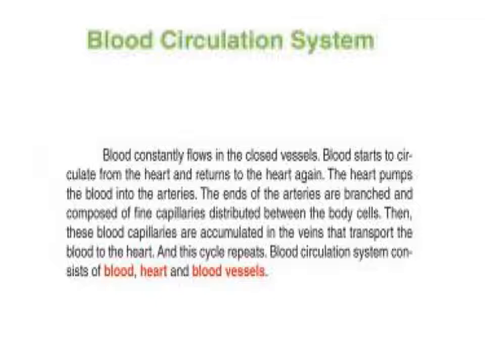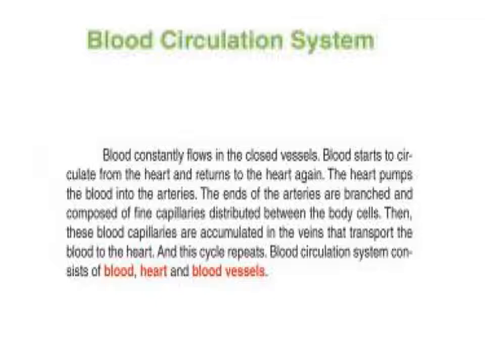The arteries transport the blood to the veins by the blood capillaries. Then the veins transport the blood from all body cells and return this blood to the heart again.